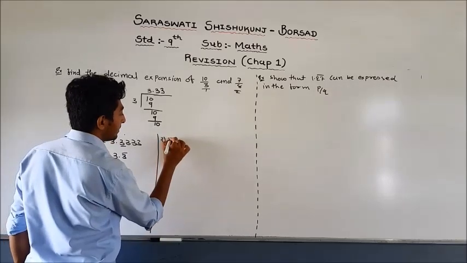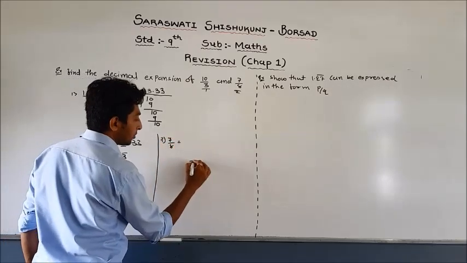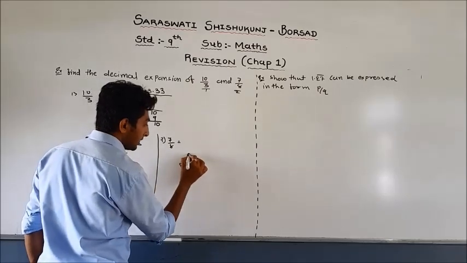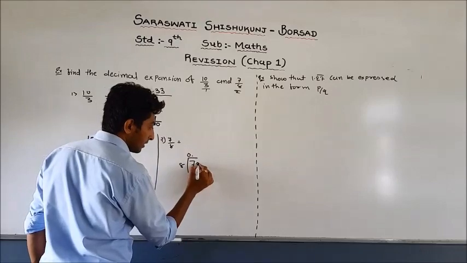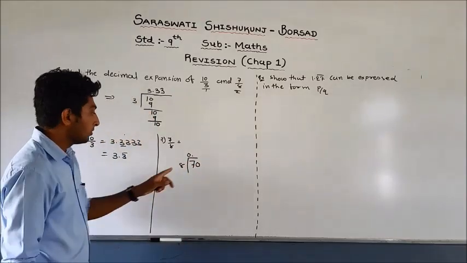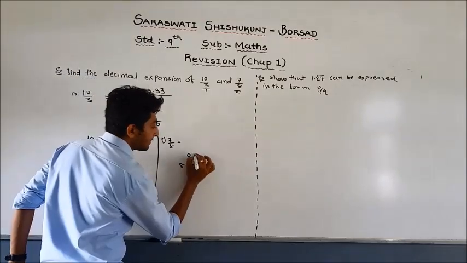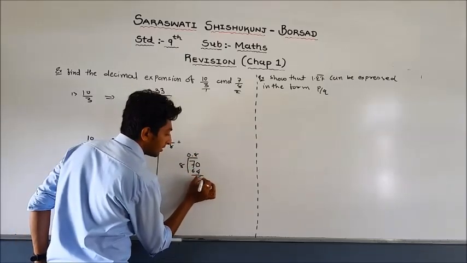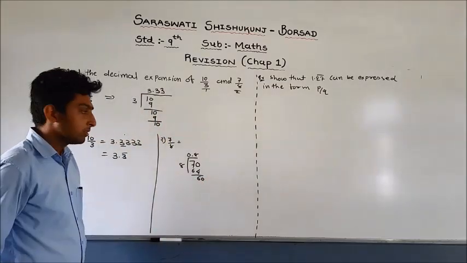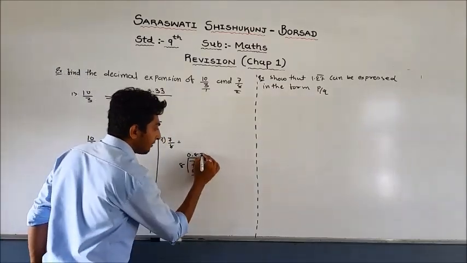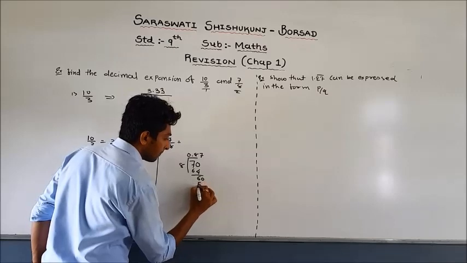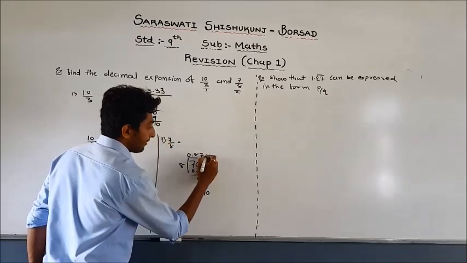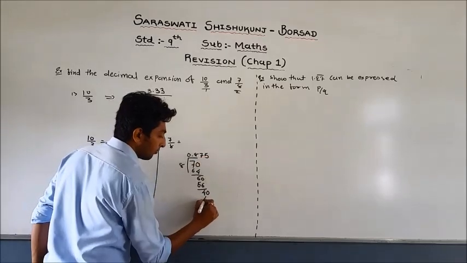Another one is 7 by 8. So let us divide 7 by 8. Here 7 is less than 8, so put a point and here put 0. Now 8 8s are 64. 6, put 0. 8 7s are 56. 4, put 0. 8 5s are 40.